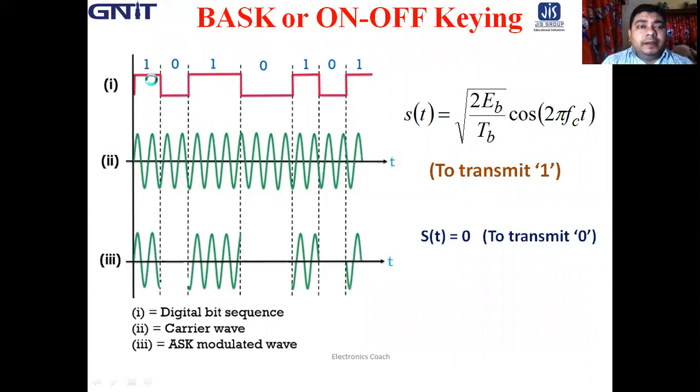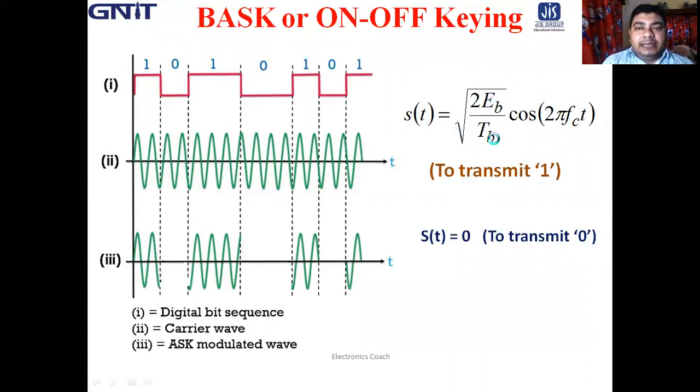So when we transmit 1, the expression for ASK has this part, root over 2Eb by Tb, which is the amplitude.